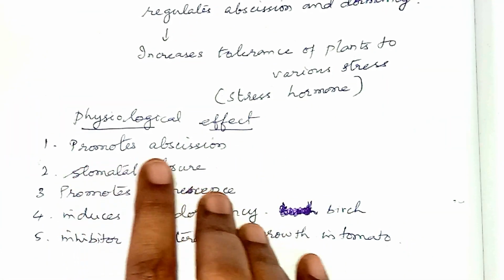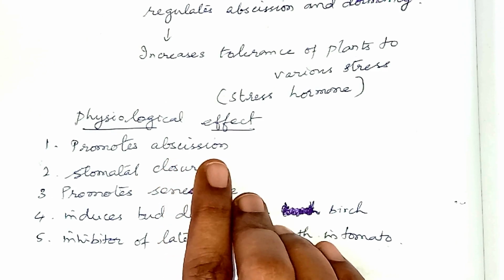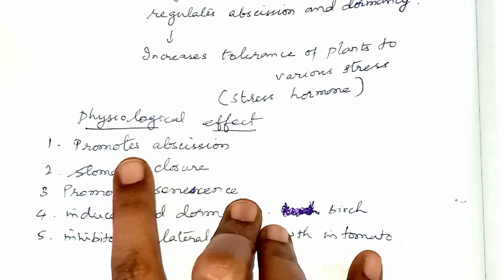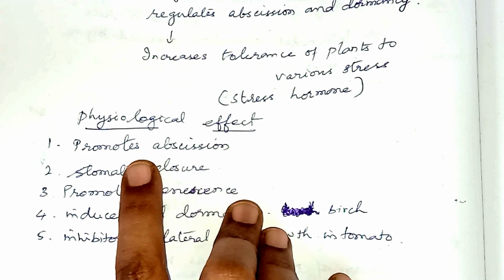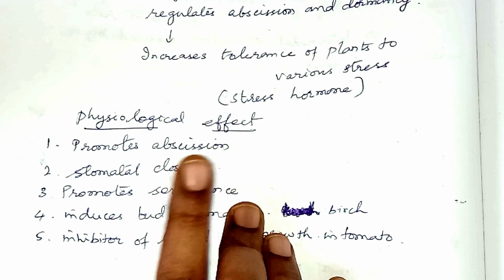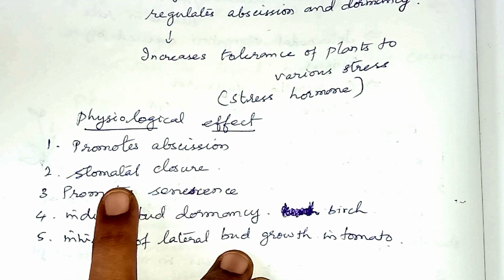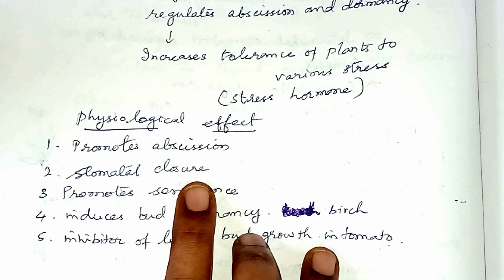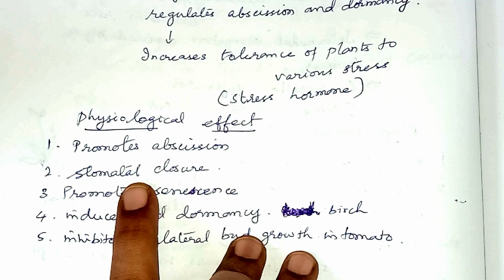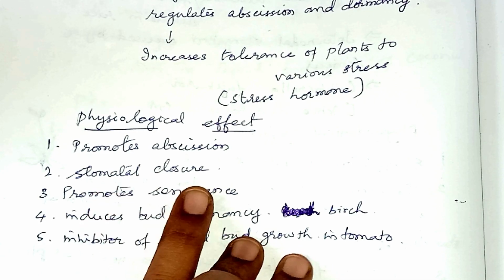First one, it promotes abscission. Abscission in plants means separation of the leaves, flowers and fruits from the branches. When they mature, they will fall off by the formation of the abscission layer, and that is caused by abscisic acid in the plant. Secondly, it causes the closure of the stomata at the time of water stress or in drought condition, by which it prevents transpiration, and so it helps the plant to overcome the water stress.